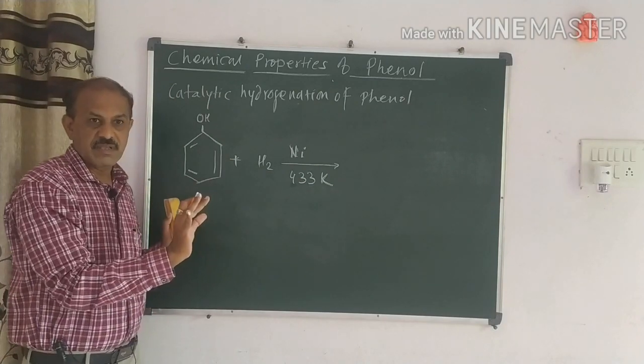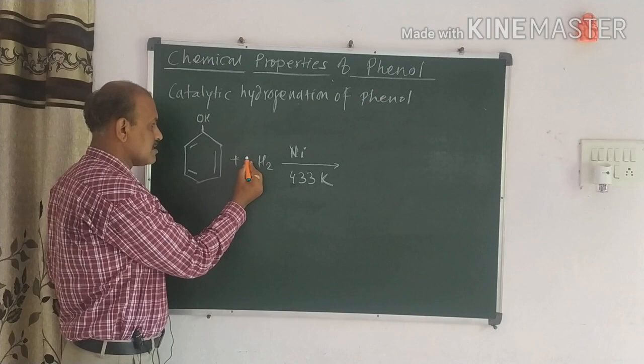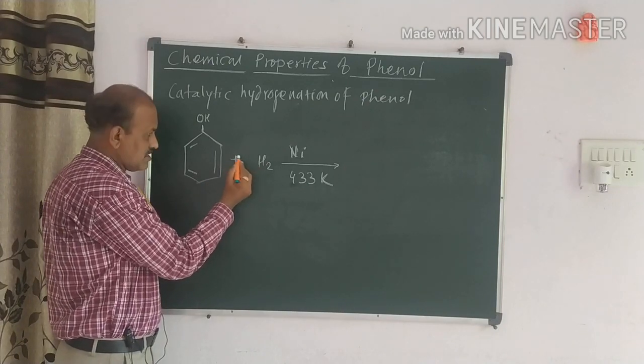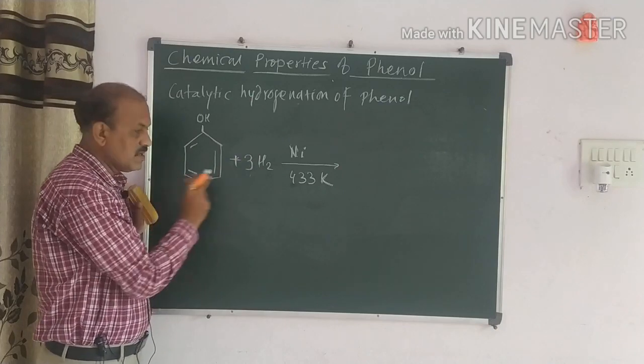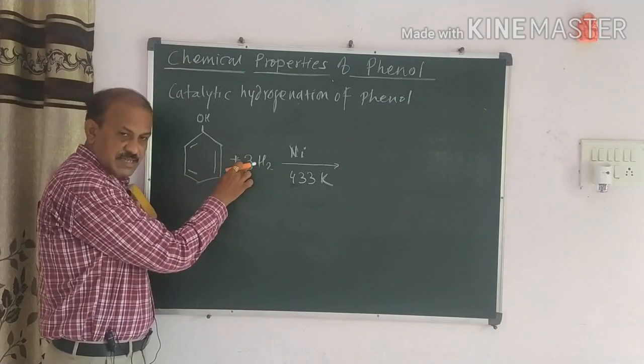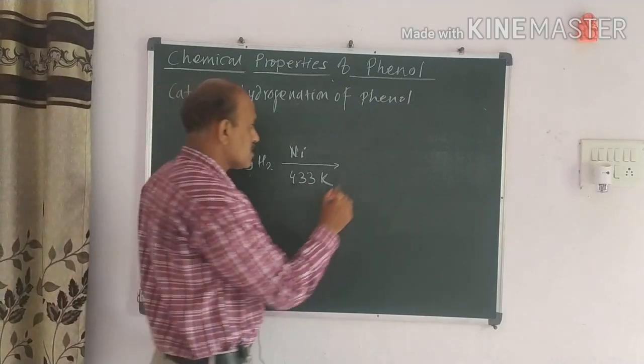It is very simple. Here in this case the product is obtained just like this. For that we have to take 3 molecules of H2, that is 3H2. Here we have to get the product just like this.